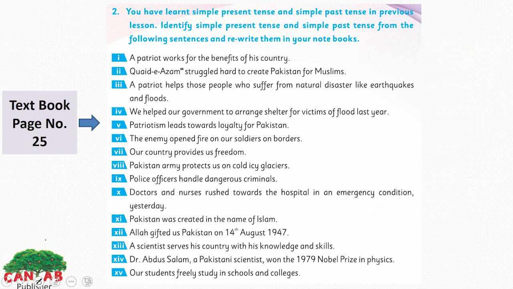So what you need to do is choose from these sentences the simple present tense and the simple past tense. Look at the first one. A patriot works for the benefits of his country. Yes, we have a person here. Works. Work is the first form of the verb. So it will be the simple present tense.